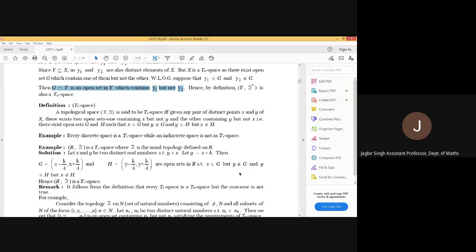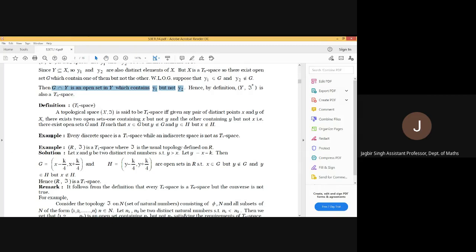In a T1 space again, we will have two elements x and y, but this time we will have two open sets. One contains x, not y, and the other contains y, not x. We are not saying these are disjoint. But yes, these sets will be distinct. So this time we will have two distinct open sets, one containing x and the other containing y. The first one will not contain y and the second one will not contain x.